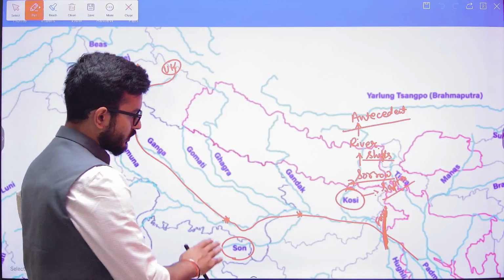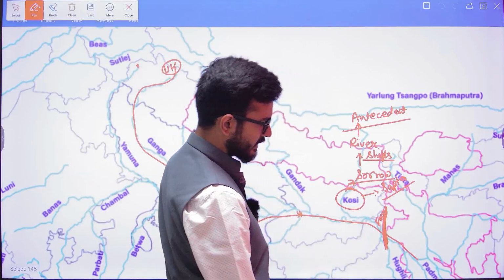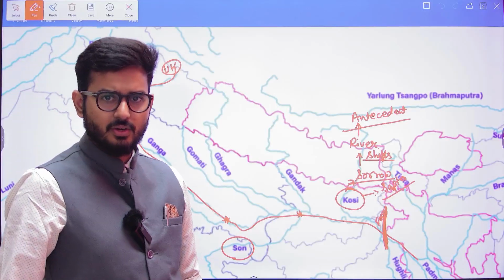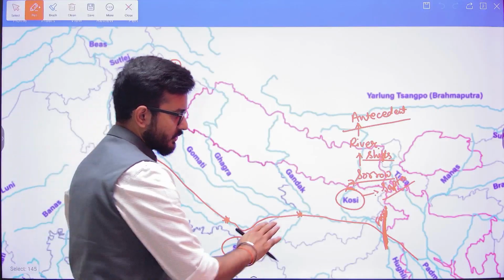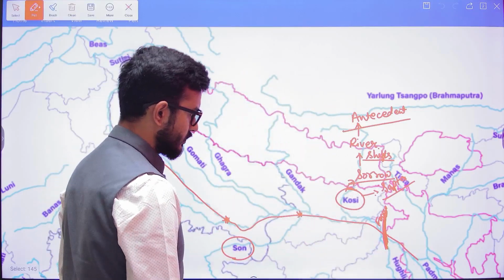As soon as the Ganga reaches here, around 50 to 80 kilometers ahead, there is the Farakka barrage of Ganga. After that, the Ganga is going to enter Bangladesh, and there it is known as Padma.